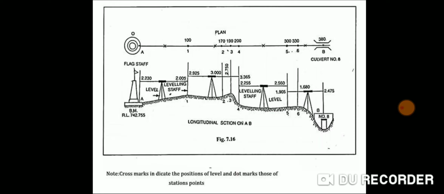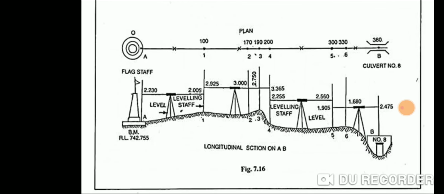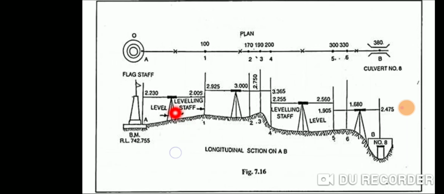Like in this diagram, you can see this is our dumpy level, and this is a temple and this is a flag on this temple. Firstly we put our leveling staff on this temple and take our first reading, 2.230.